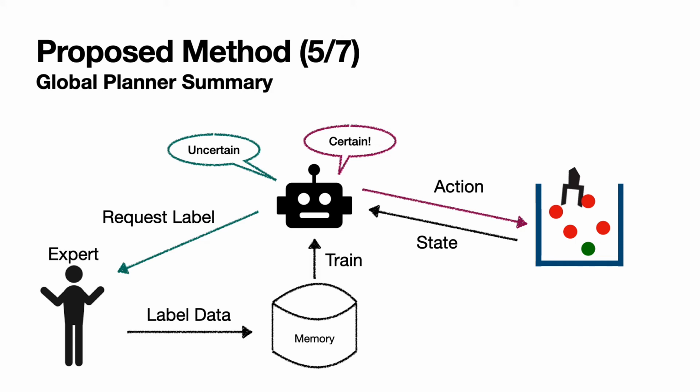To sum up, given an environment state, the robot decides whether it is certain or not, and if it is certain, it just does its action. If not, it requests a label from experts, and given the experts' labeled data, it stores them in memory and trains the model.